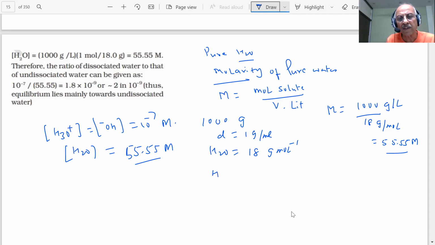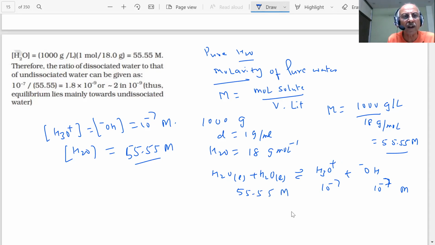Or if I'm saying this is the equilibrium, H3O+ and OH minus, students. So this value is 10 minus 7 molar, and this value is how much? 55.55 molar, student.